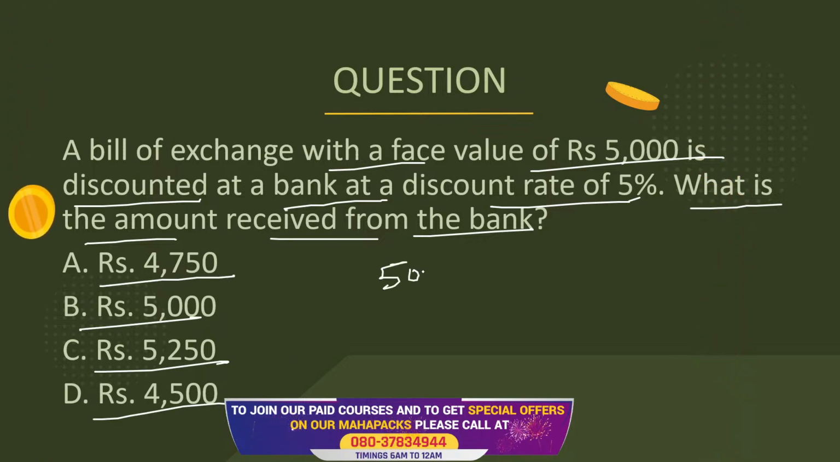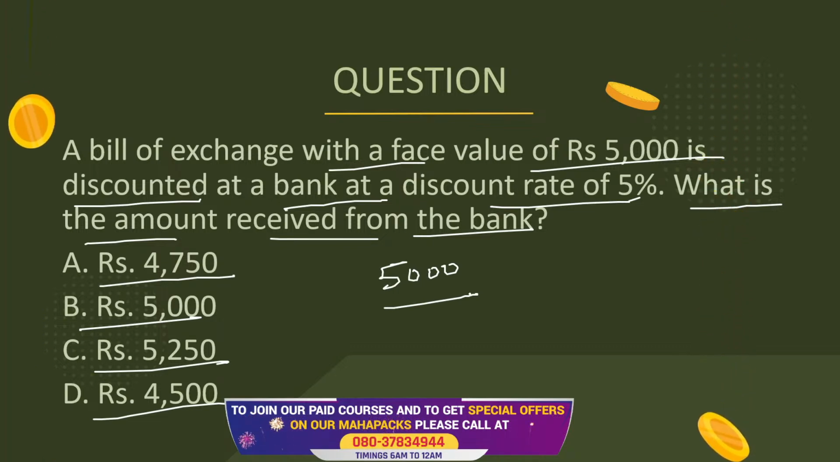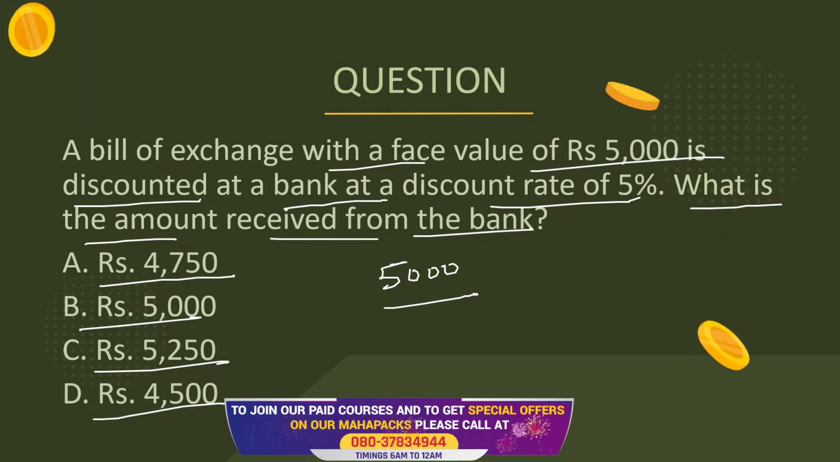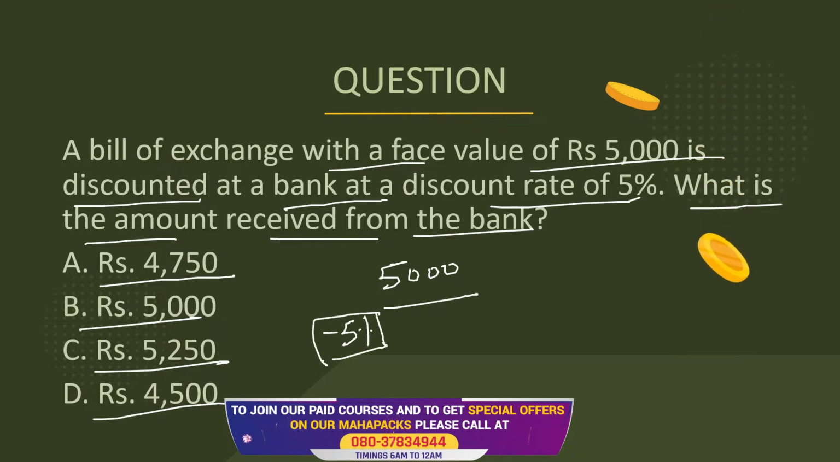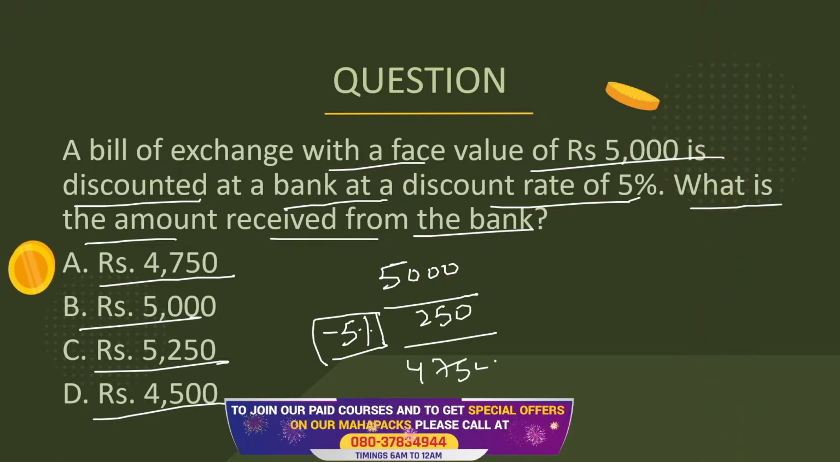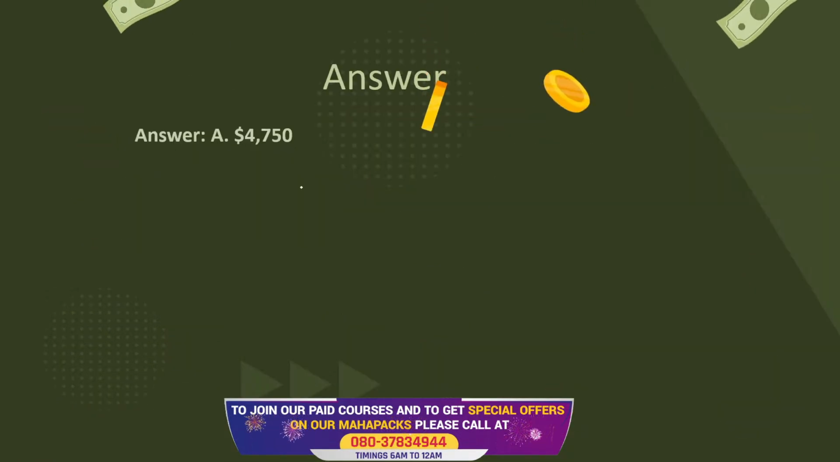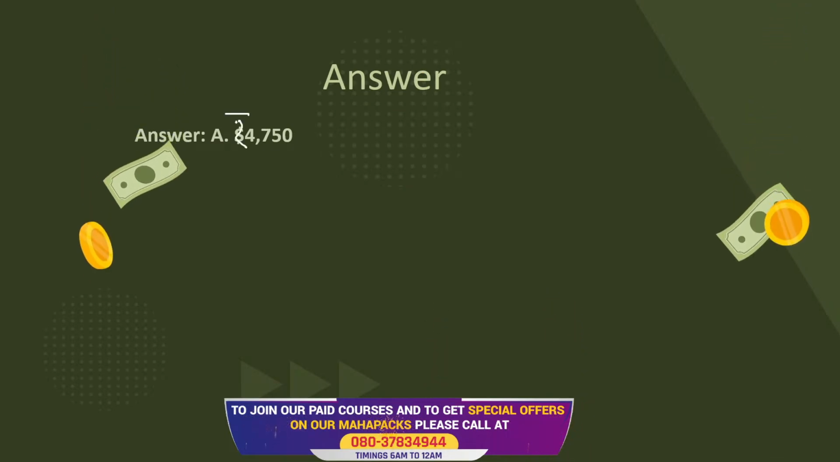The bill was for rupees 5,000, and the bank will never give me 5,000. What will the bank earn out of it? For the bank to earn, it should at least have 5% there, right? So 5% means 250 rupees. The bank will deduct this 250, and we are left with 4750 rupees. That means the money that I'll receive from the bank is 4750. In this case, the correct answer would be rupees 4750.